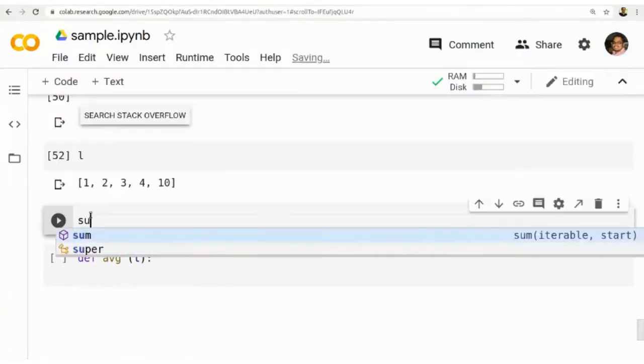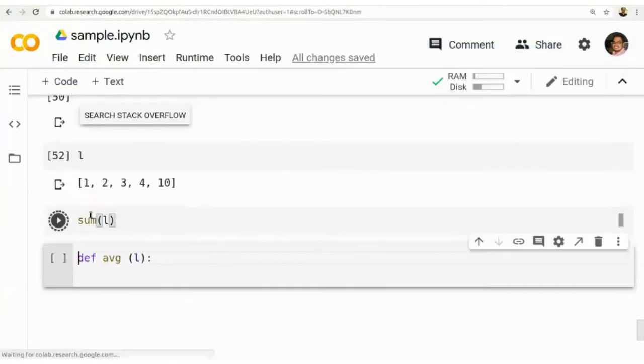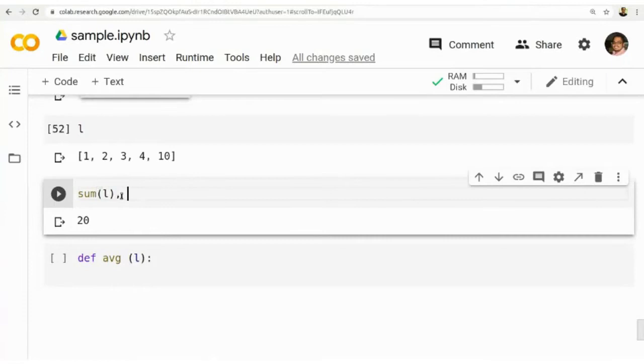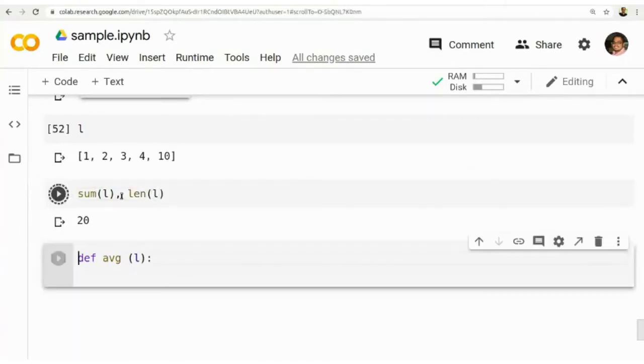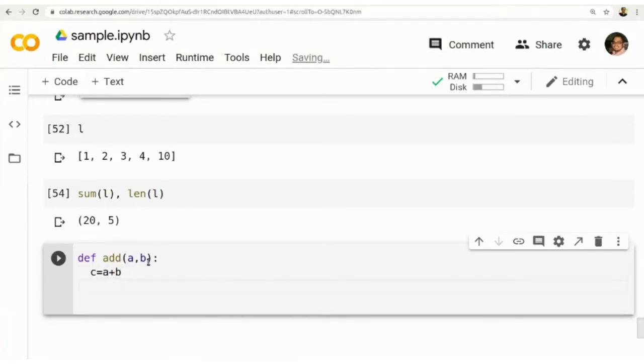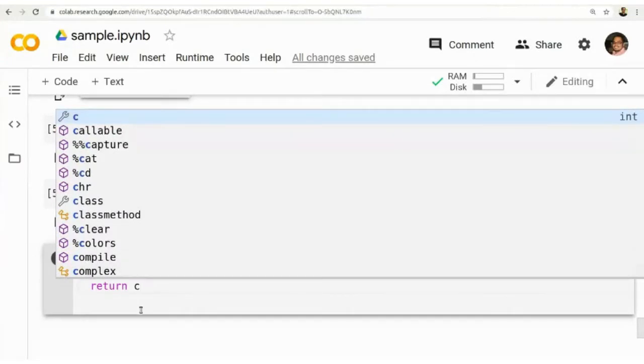You can use the function sum of L, which will give the sum of the elements, and length of L. So if you are writing a function to add two numbers, add a comma b, then you are calculating the number. You can write a single line of code, or you can write multiple lines. C is equal to a plus b, return C. Here, again you are writing a block of statements.